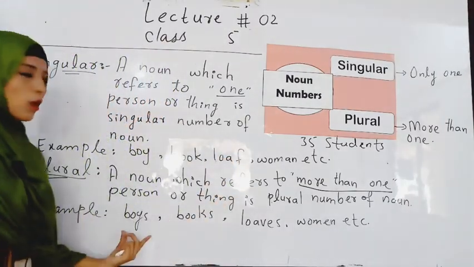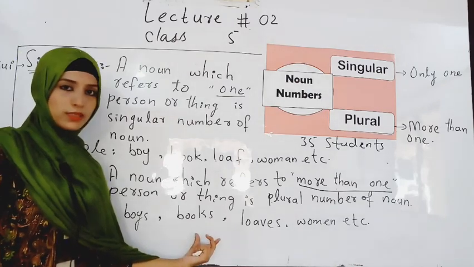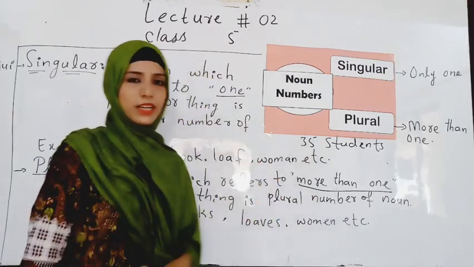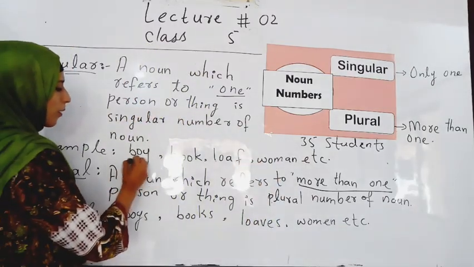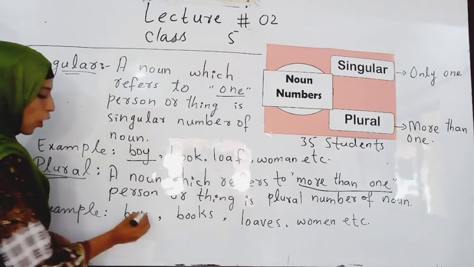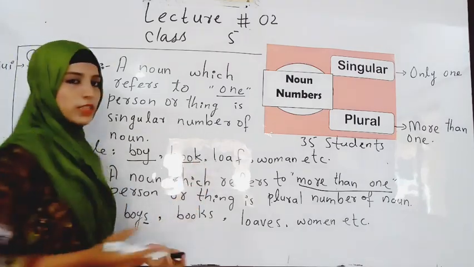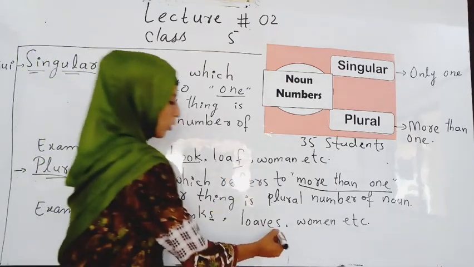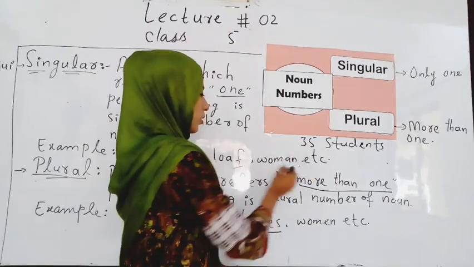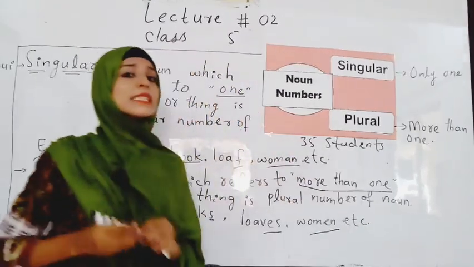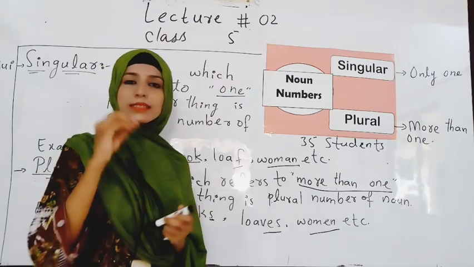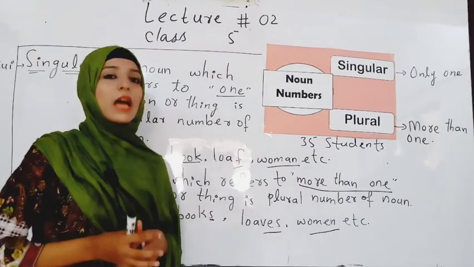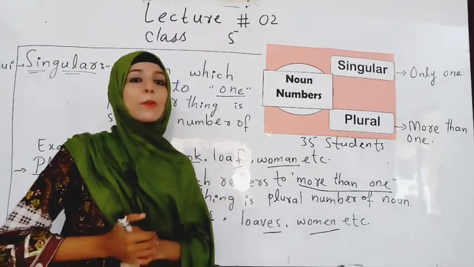For example, boys, books, loaves, women, etc. Here, boy singular, boys plural, book singular, books plural, loaf singular, loaves plural, woman singular and women plural. Now the sound of woman and women is the same, but here is a spelling change. We change the spelling. We have some rules to make plurals.